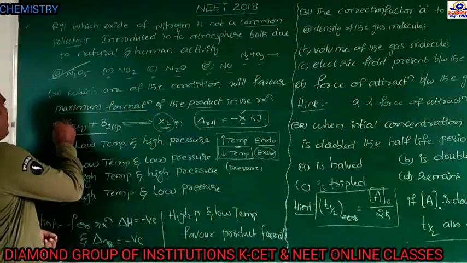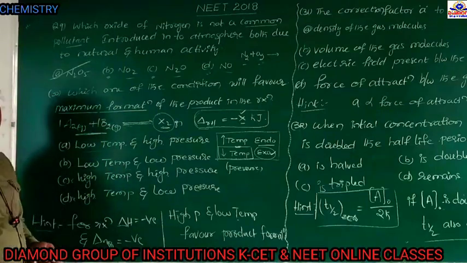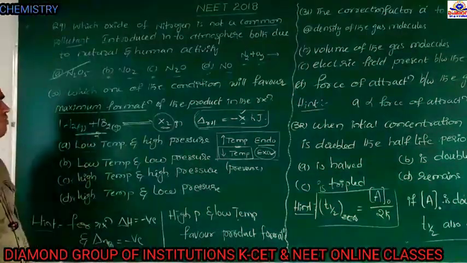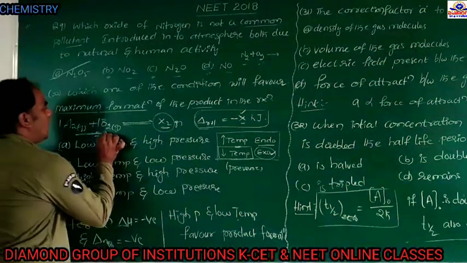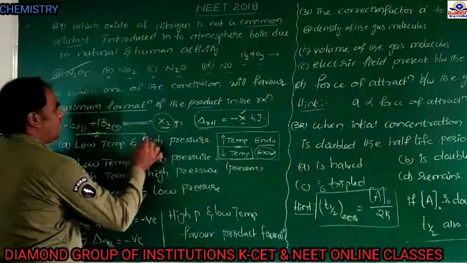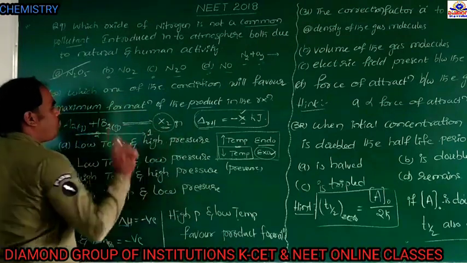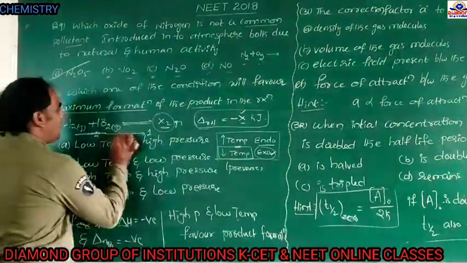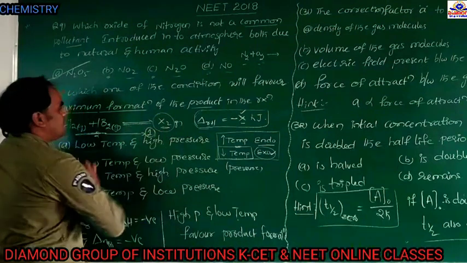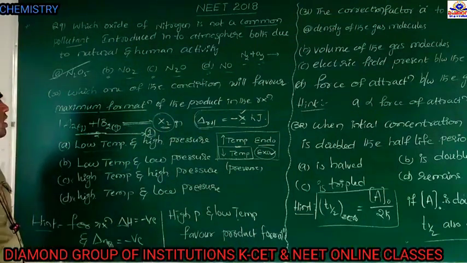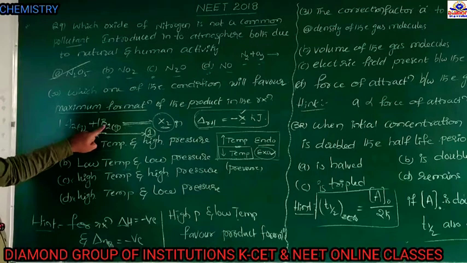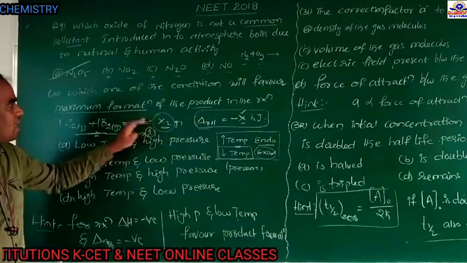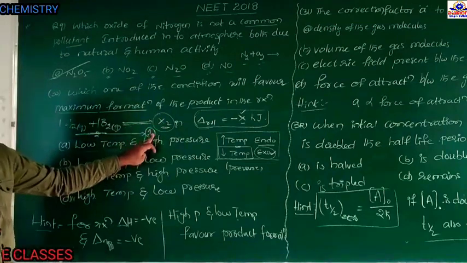See here, reactant value is 1 plus 1, so here reactant value is 2. The number of moles of reactant is 2, and these two moles of reactants produce 1 mole of product. That means for the forward reaction, the number of volumes decreases, because the number of volumes of the reactant is 2 and the number of volumes of the product is 1.